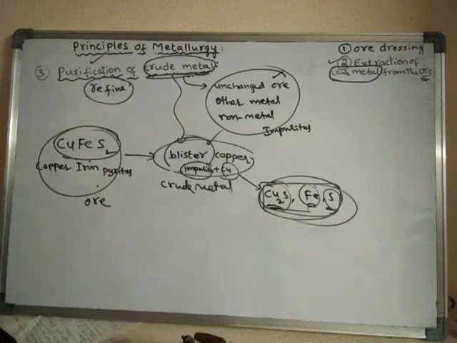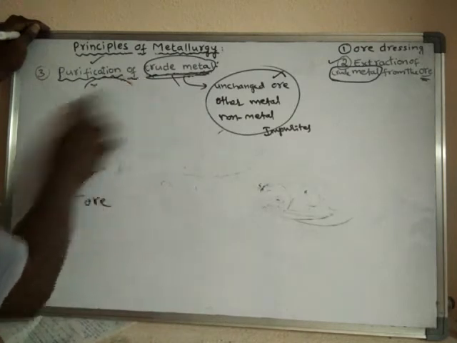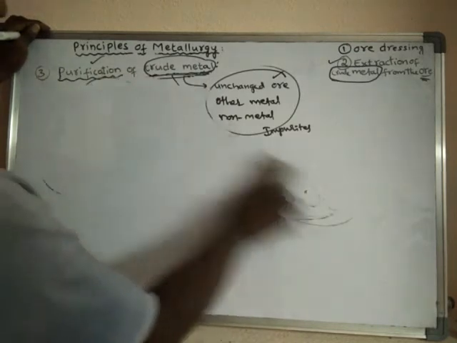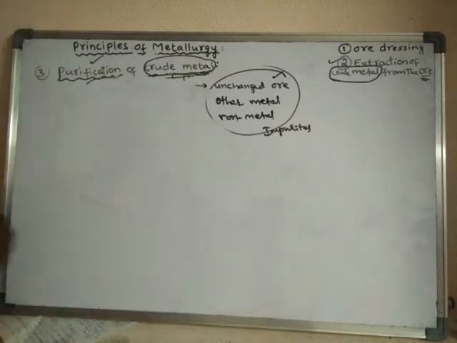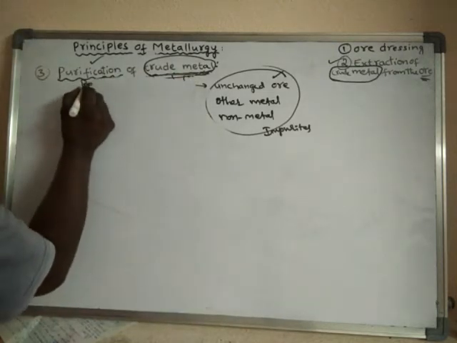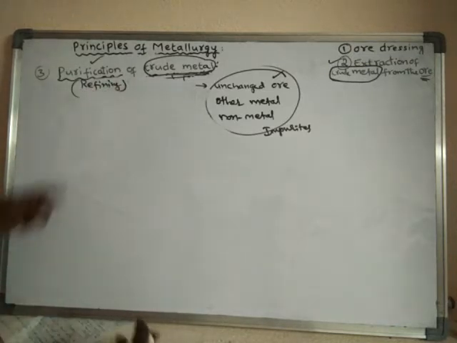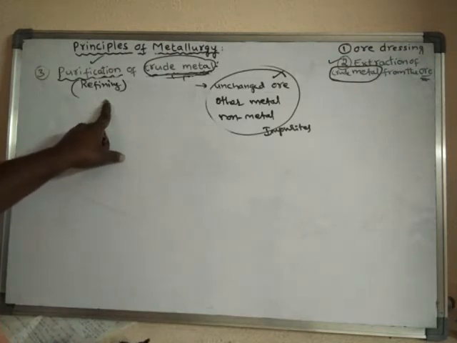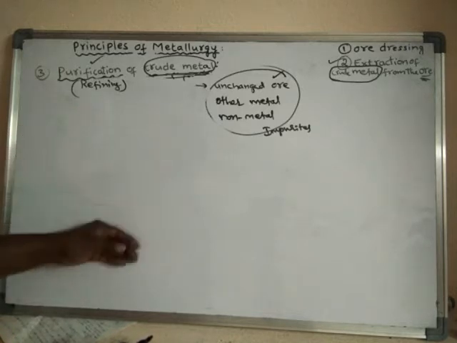So refining of the metals can be done in several ways. There are several methods of purification of crude metal, depending upon the nature of the metal and the nature of the impurities. It is also called refining of crude metal. The refining has several processes, different methods, like